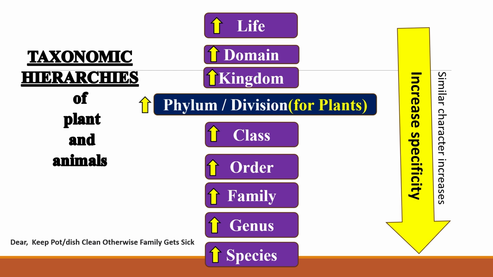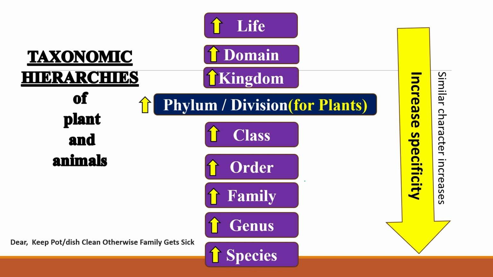In different domains, different kinds of kingdoms are there: plant kingdom, animal kingdom. In a single kingdom, there are different phyla, or if we are talking about plants, we use the term division. So many phyla are present in one kingdom, similarly many divisions. Many classes are present in one phylum, and in one class there are many orders, in which we put organisms collectively on the basis of their similarity. In one order there are many families, many genera in one family, and in one genus many species.